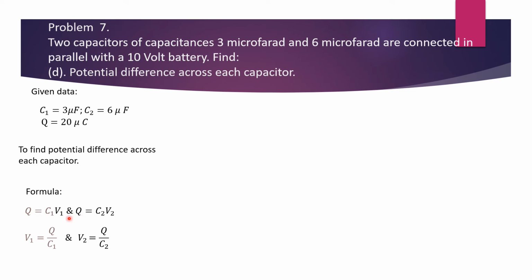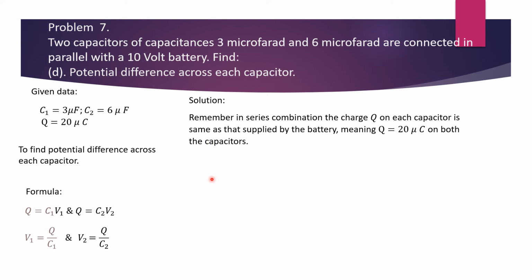We rearrange the formula for V1 and V2, and V1 is equal to Q over C1 and V2 is equal to Q over C2. Now to write the solution, remember in series combination the charge Q on each capacitor is same as that supplied by the battery, meaning Q is equal to 20 microcoulomb on both the capacitors.